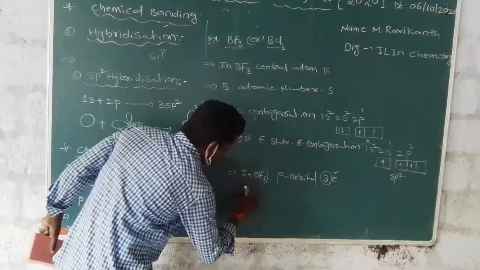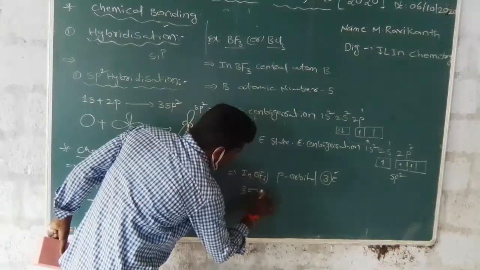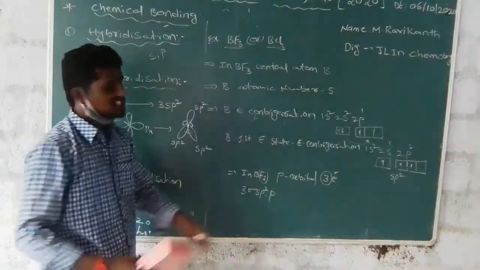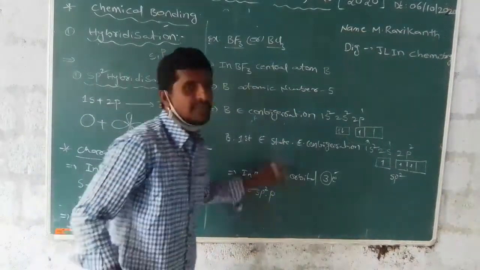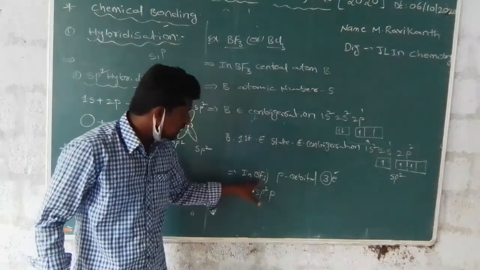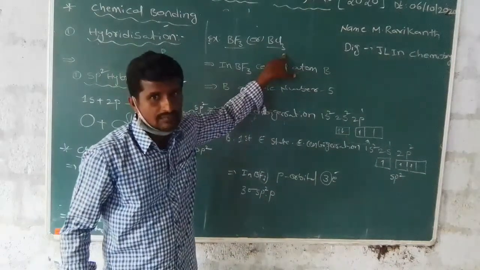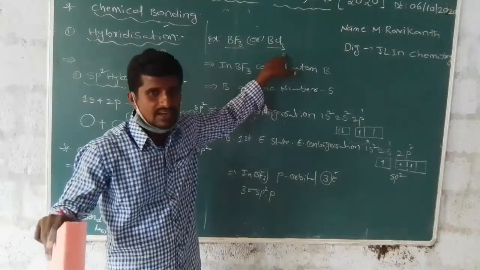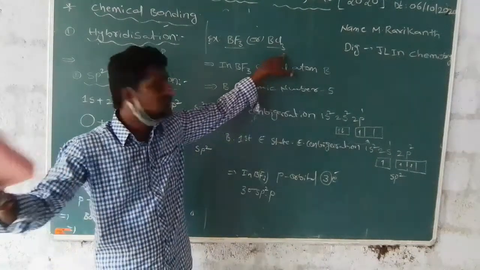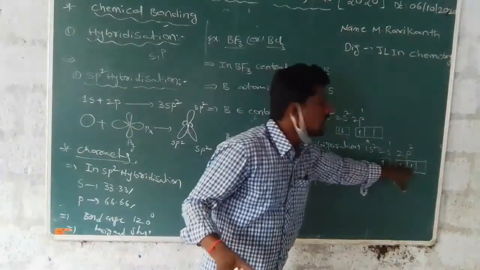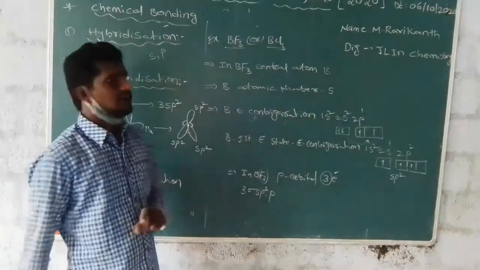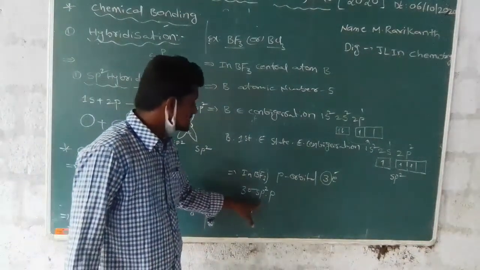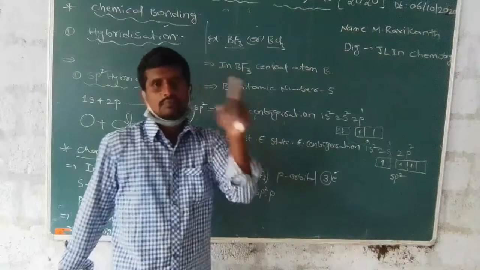Once again, listen to me. In the fluorine or chlorine atom, the 3 electrons involve only the p orbital. The p orbital electrons overlapping with the 3 hybridized orbitals is called the formation of 3 sigma sp2-p bonds.